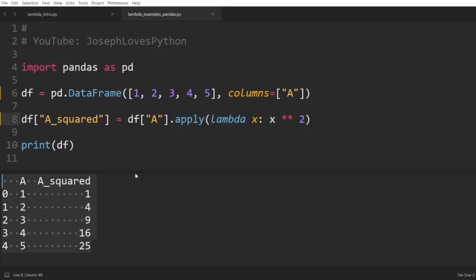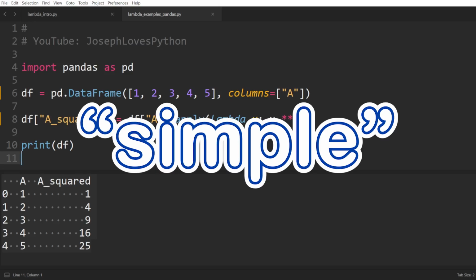This once again shows the usefulness of lambdas when we need to create simple functions that need to be used just once in our code, such as when creating a function to be sent as an argument to other functions as we've seen in these examples. There are many more scenarios where lambdas can be very useful, but lastly, let me give you a word of advice. Did you notice how many times I mentioned the word simple in this video?